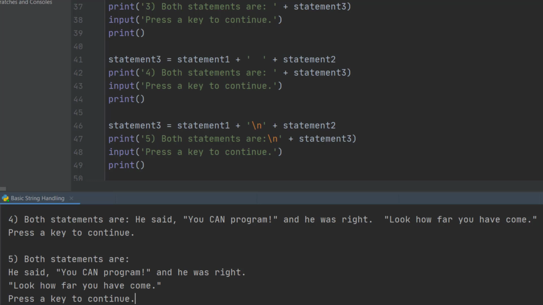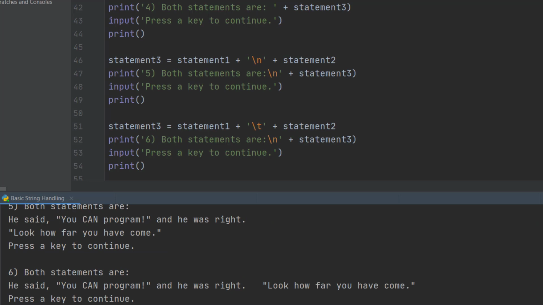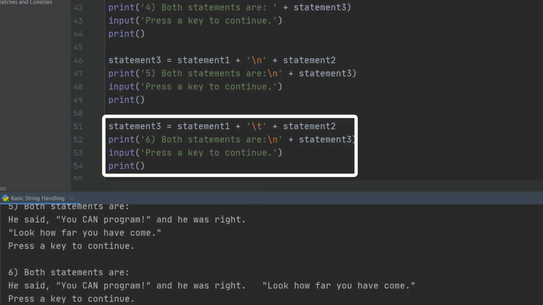You've learned about a couple of different kinds of control characters now. But what about things like tabs? Well, you've guessed it. That's what's coming in the next block. Here, instead of using the new line character, I've put a tab in. So it will decide how many spaces to put there.